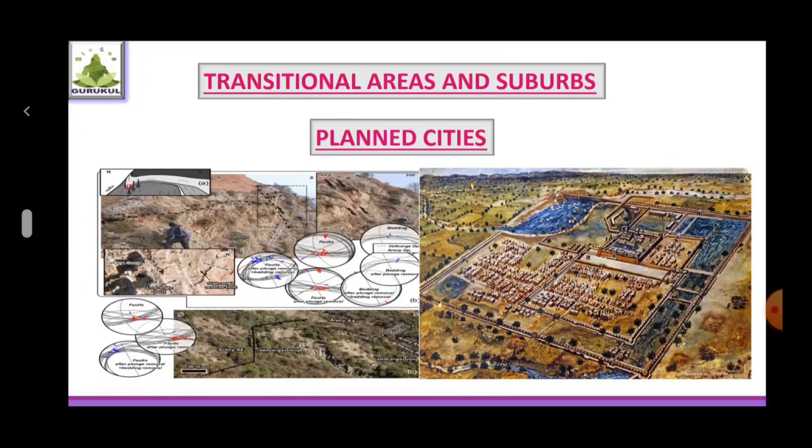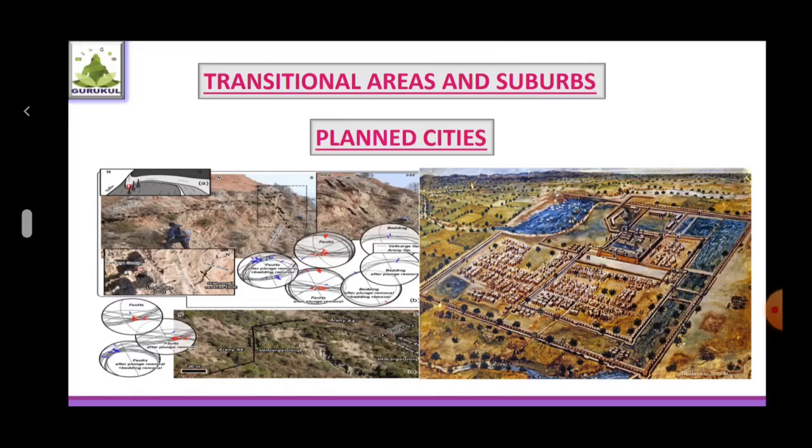The agricultural land which is temporarily not in use is called fallow land. So fallow land use is a form of rural land use. And to increase the fertility of soil, farmers do not use a part of agricultural land for a few seasons.